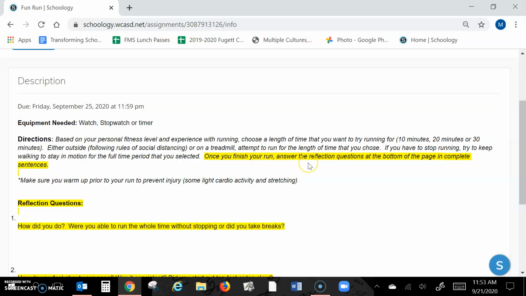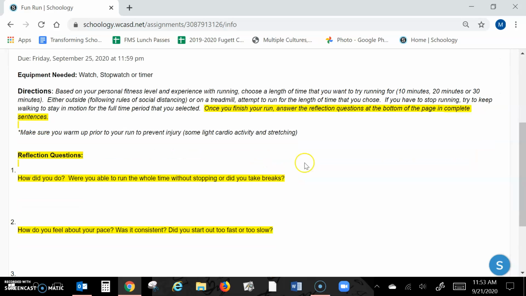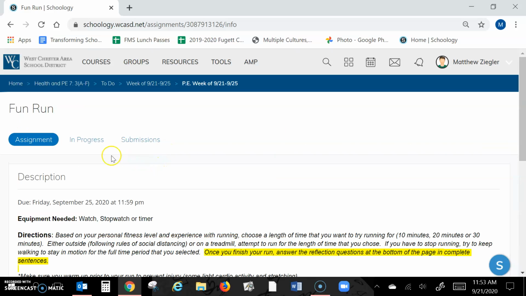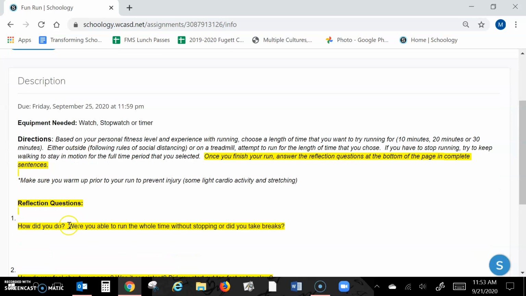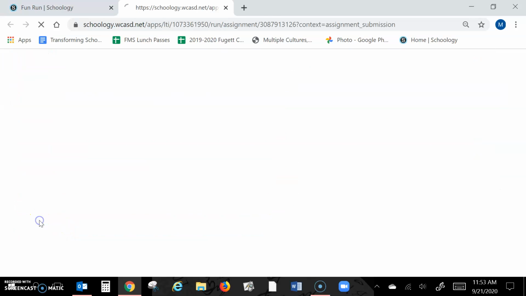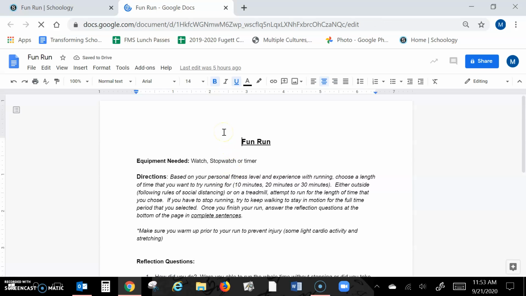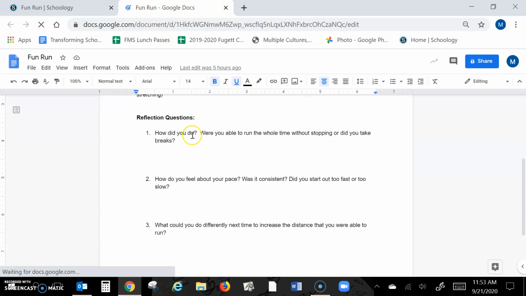Once you're finished, most important to get credit, make sure you answer these 3 questions. Just like with our other documents, on your computer right here it would say My Document. When you click on it, it would open up the document that looks like this. After you've gone out for your fun run, you would answer the question, how did you do? Were you able to run the whole time without stopping, or did you take breaks?